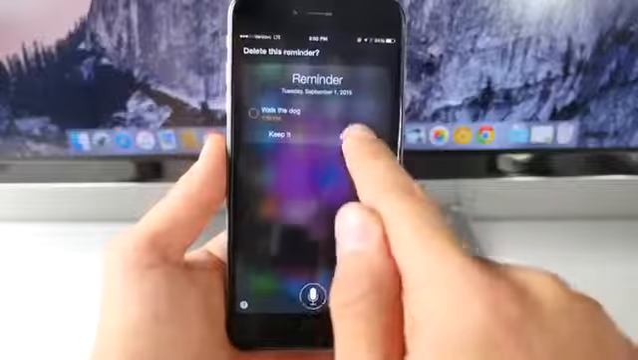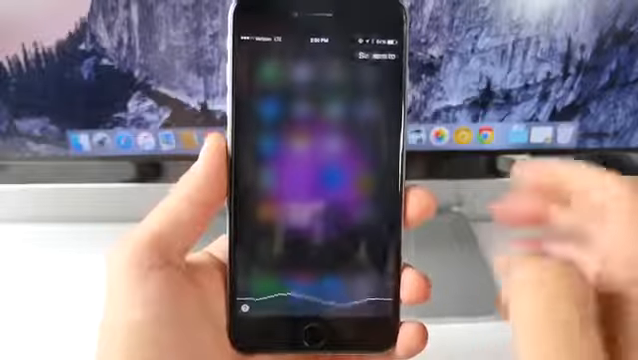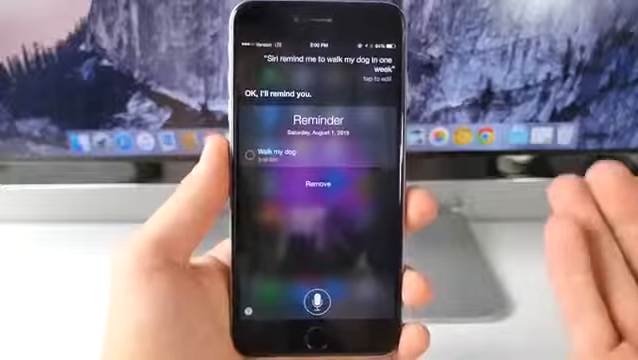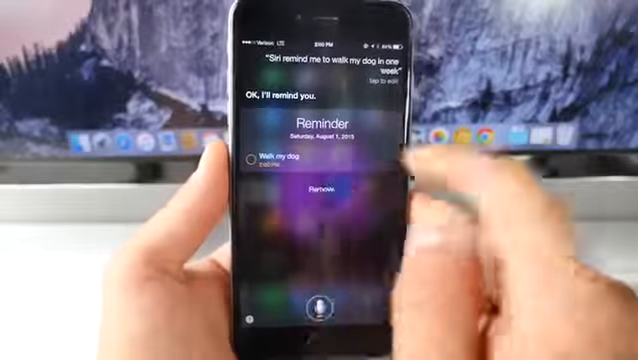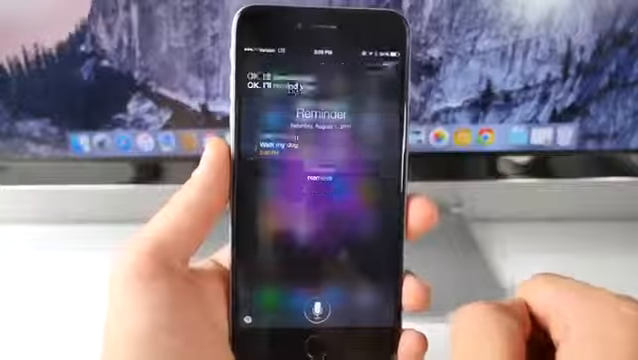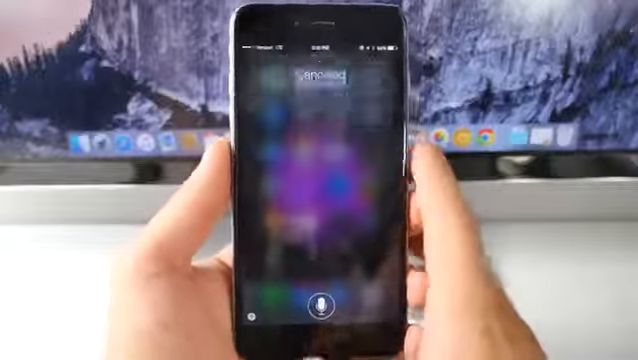So I'm going to remove this one. Siri, remind me to walk my dog in 1 week. Okay, I'll remind you. As you guys can see, Siri doesn't know what 1 week is. It's saying August 1st is what 1 week from today is, and that's clearly not true. So Apple definitely needs to fix this one.